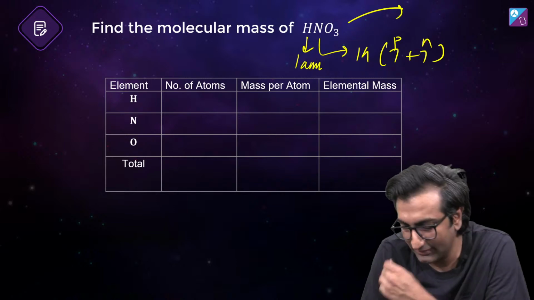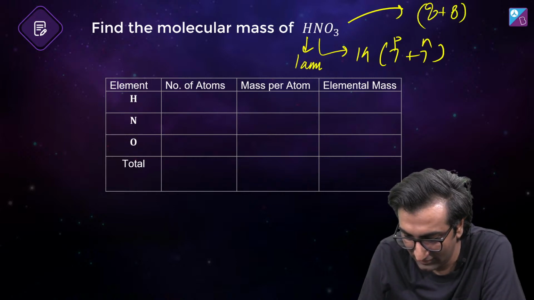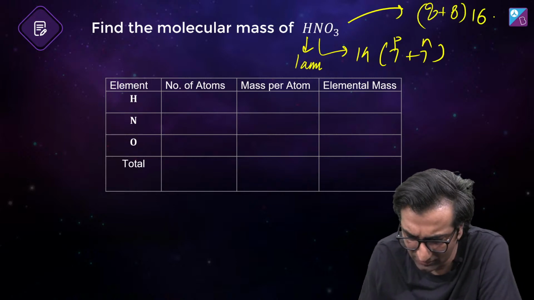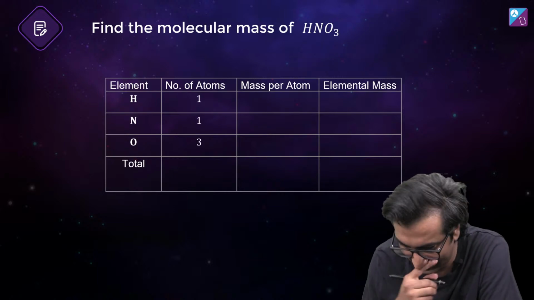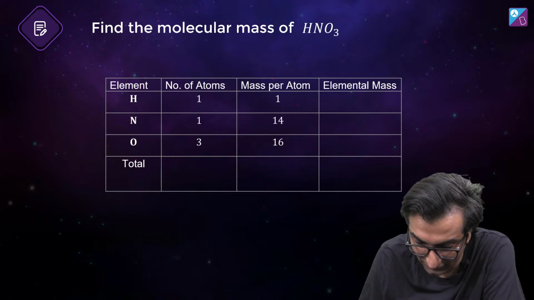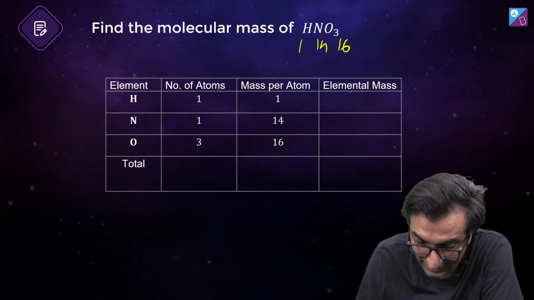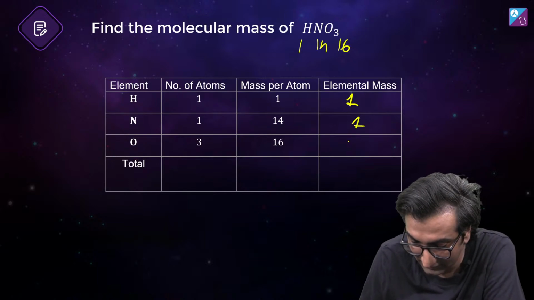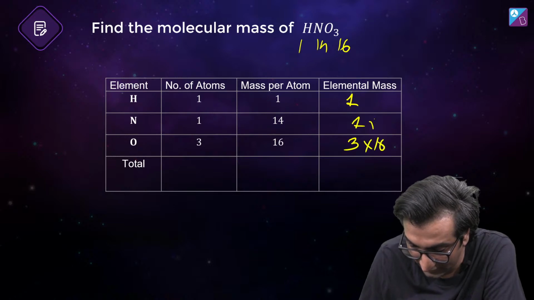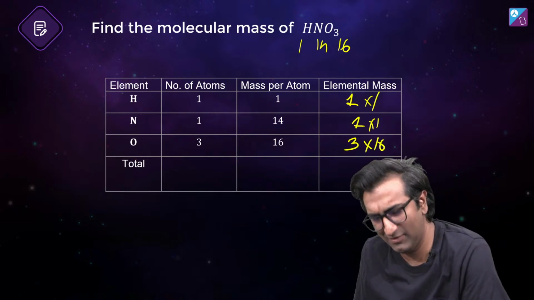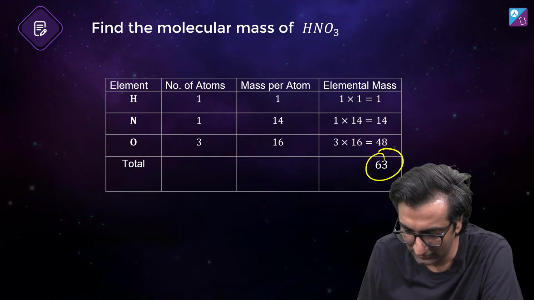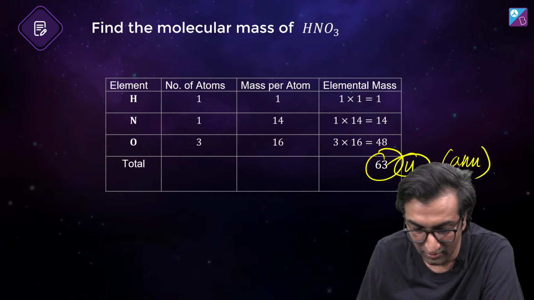And what is this? Oxygen का कितना हो गया, 8 + 8 यानी कि 16। ठीक है, तो नंबर ऑफ एटम्स इसमें 1, 1 and 3 है, हमने डाल दिया। मास पर एटम हमने डाल दिया 1, 14 and 16। ठीक है, 1, 14, 16। नाउ कितने एटम्स है इसके, एक इसका 3 इसका, तो 3 into 16, 1 into 1, 1 into 1, it's like really basic, isn't it? That's it, 63, so you can call it 63U। At this point we're going to call it AMU।